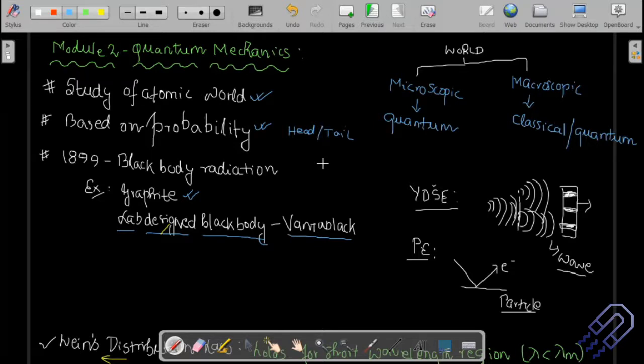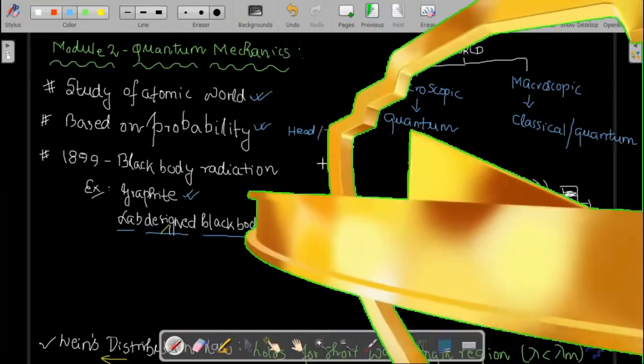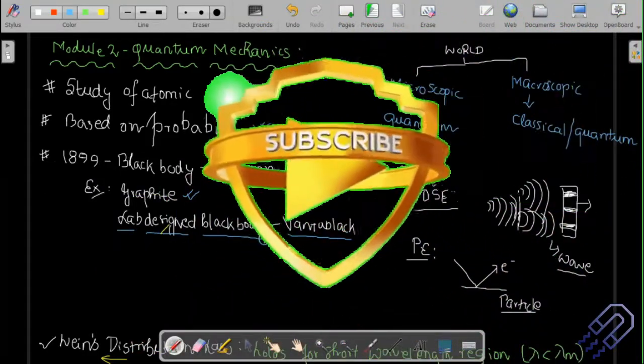And that's the idea of probability. I can say, looking at the weather report, that it's going to rain today or it's not going to rain today. But I cannot be 100% certain that it's not going to rain. There is a probability. 99% it's not going to rain, but there is a 1% chance that it's going to rain. That's the uncertainty that creates confusion in quantum mechanics. But let me tell you, it's a complete physics in itself. It's not vague. It is telling you the real world.